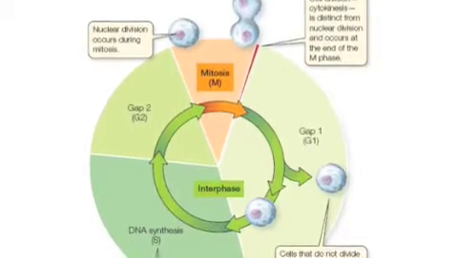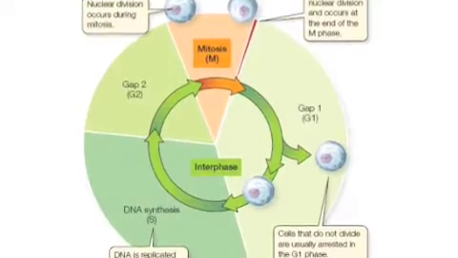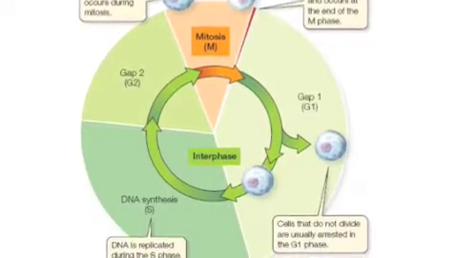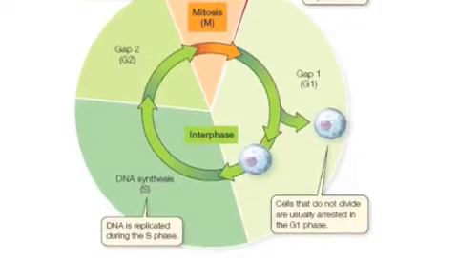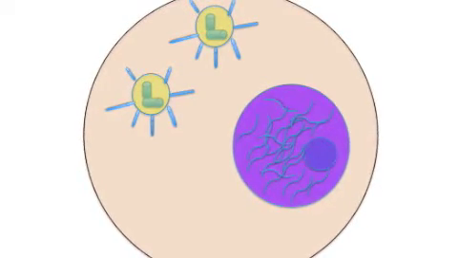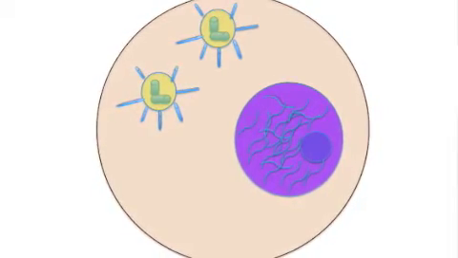Interphase is by far the longest phase of the cell cycle and consists of three different phases, G1, S, and G2. During G1, the cell grows and prepares for its chromosomes to duplicate, which they do in S phase. During G2, the cell grows even more as it prepares for cell division. Specifically at this point, the cell has two copies of centrosomes, a nuclear envelope, and nuclei still intact.